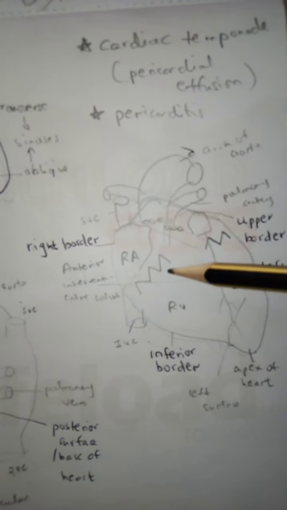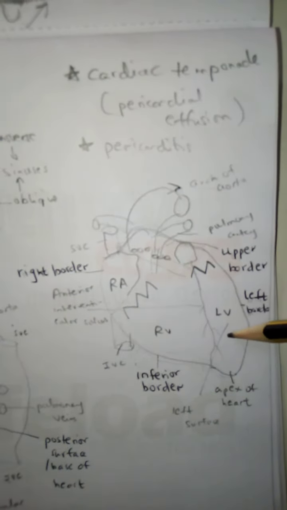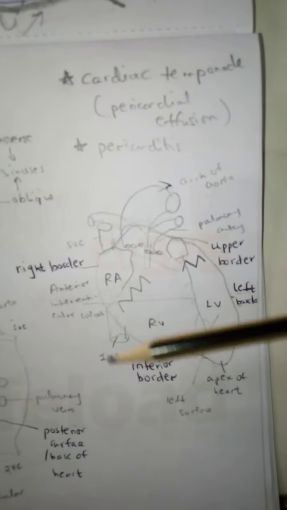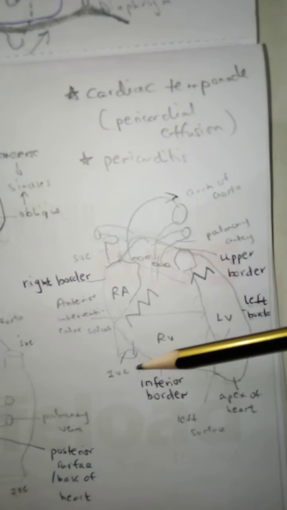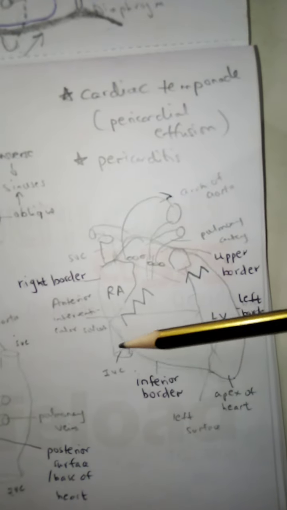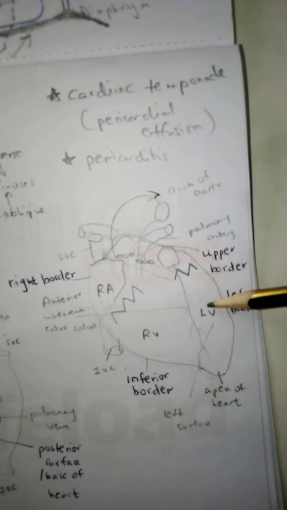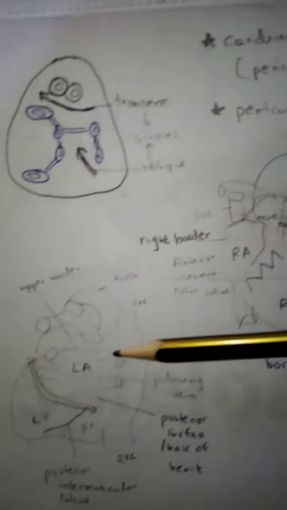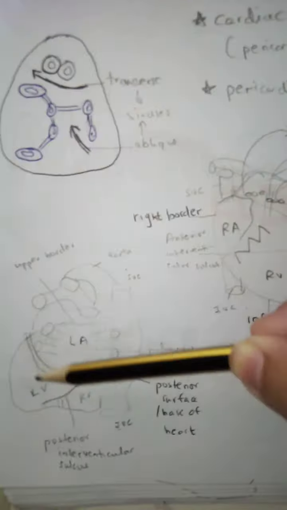As we have discussed the 4 borders, there are 4 surfaces of the heart. Number 1 is the anterior surface, that is known as the sternocostal surface because the sternum and the ribs lie anteriorly to the heart. So this is the anterior sternocostal surface. Then the diaphragm lies inferiorly, so the surface here is the inferior surface. The left border forms a small surface that is known as the left surface, and there is the posterior surface that is also known as the base of the heart.